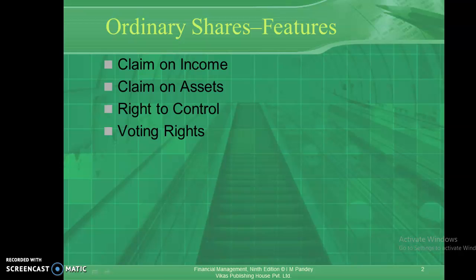At the same time, the company maintains an asset of 25 lakh rupees, and the company decides to sell off the assets and gets a profit of 2 lakh rupees. On this 2 lakh rupees profit, equity shareholders have some claim on the profit of the assets made by that business. So definitely equity shareholders have a claim on the income, and they have a claim on the assets held by that particular business. At the same time, equity shareholders are the so-called owners who have the complete power and authority to control the whole affairs of the business.